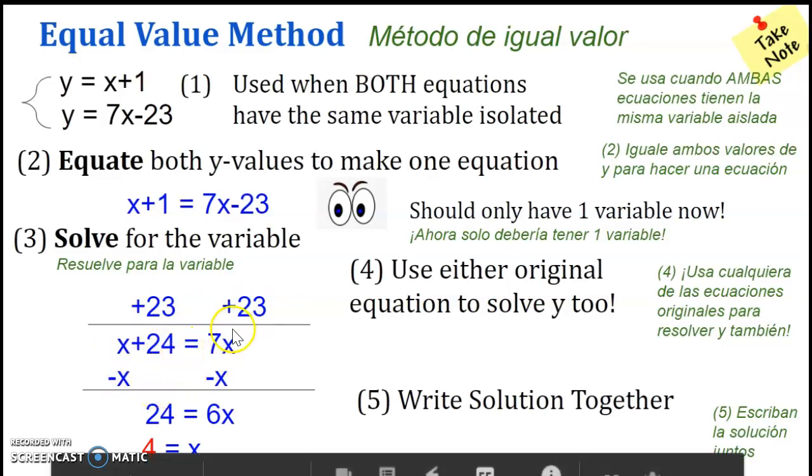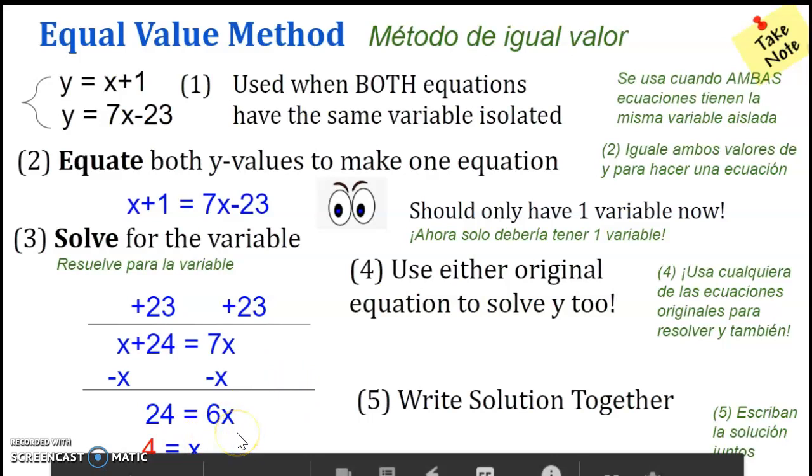And then again, we want the variable just on one side with the number on the other side. So we do not want this x appearing on the left hand side. How do I get rid of this positive x? You subtract x from both sides, and you're left with 6x is equal to 24. Divide both sides by 6, and you're left with x is equal to 4.